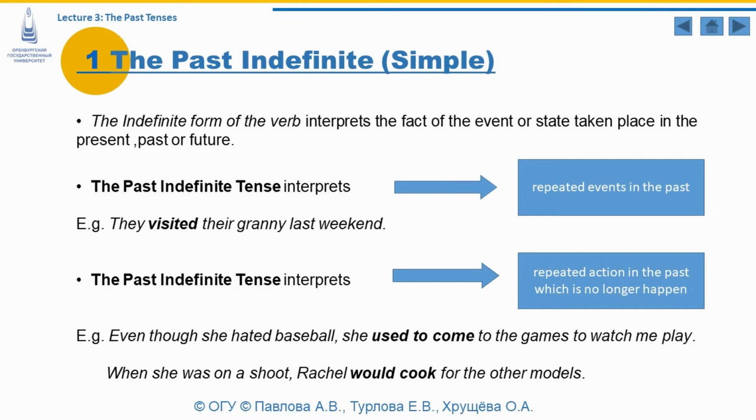The past indefinite tense interprets repeated action in the past, which is no longer true. Even though she hated baseball, she used to come to the games to watch me play. Used to come is the verb form in the past indefinite tense, which interprets repeated action in the past. When she was on a shoot, Rachel would cook for the other models. Here, the past indefinite tense expresses a repeated action in the past.